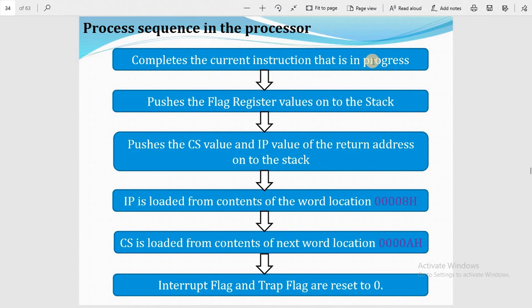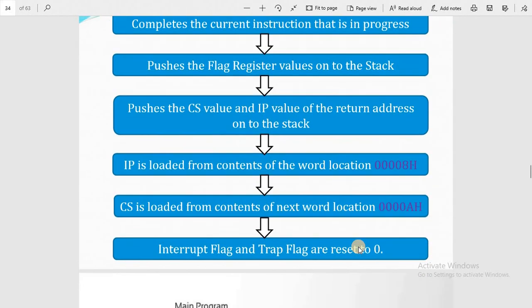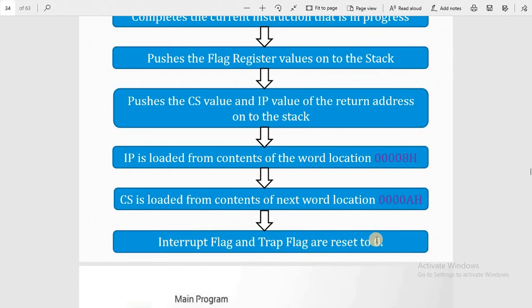Complete the current instruction that is in progress, push the flag register values on the stack, and push the code segment value and instruction pointer value of the return address onto the stack. The instruction pointer is loaded from the contents of the word location. The code segment is loaded from the contents of the next word location, and the interrupt flag and trap flag are reset to 0. When the job is completed, it will again reset the interrupt flag and trap flag to the low level.